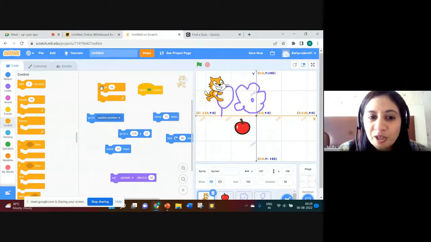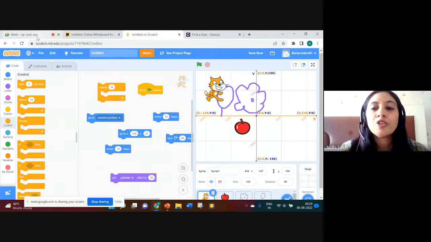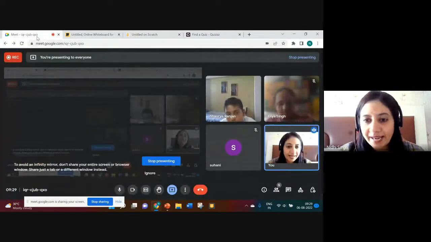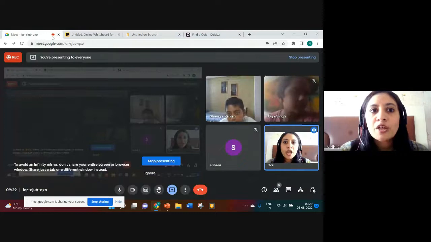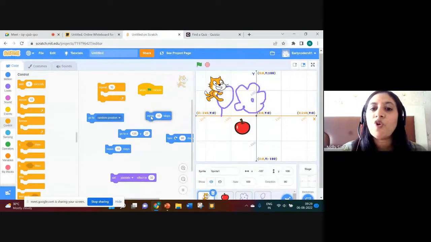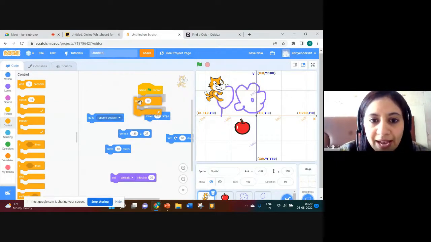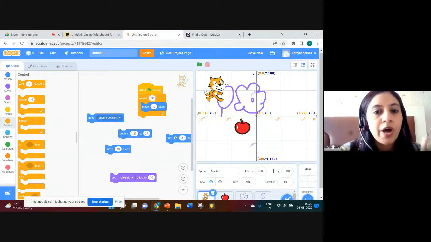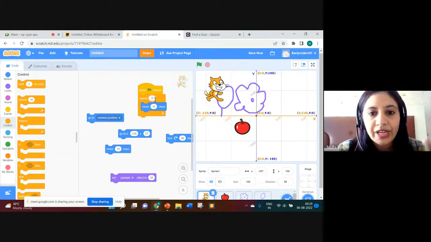So repeat means to do something again and again. Same command block, movement block, we want our sprite to move forward. So I will just repeat it, let's say 50 times. How will this work? Let me take you first through 5 times.